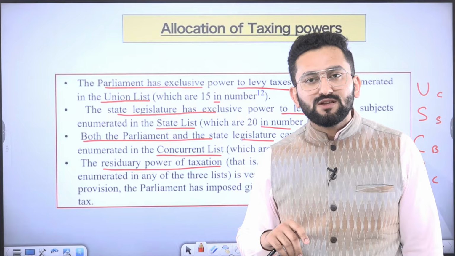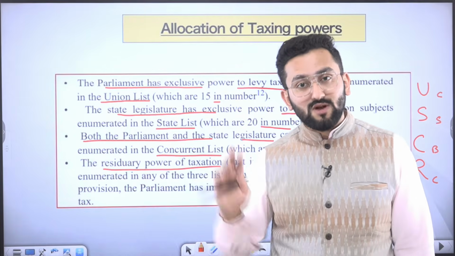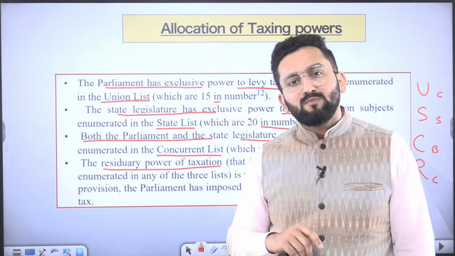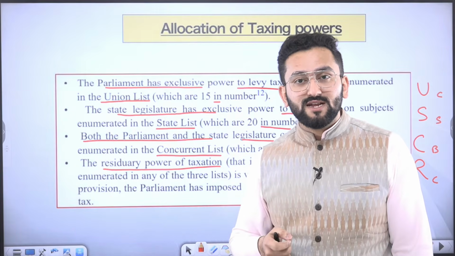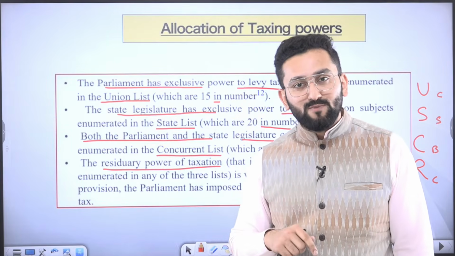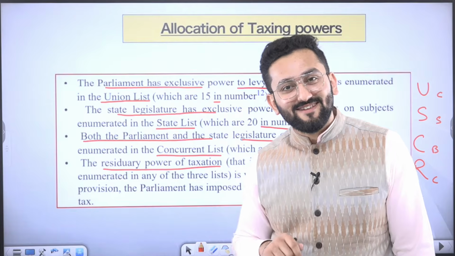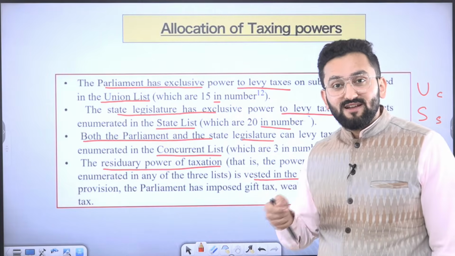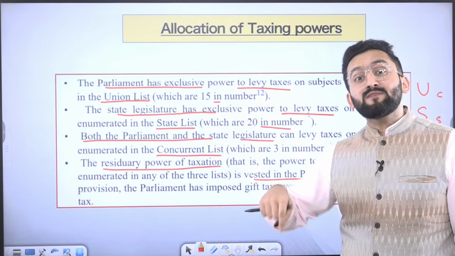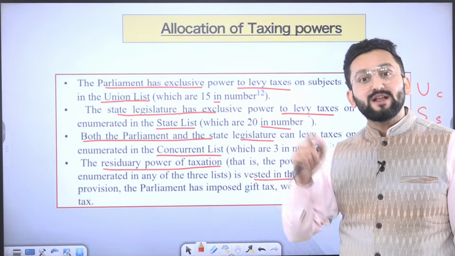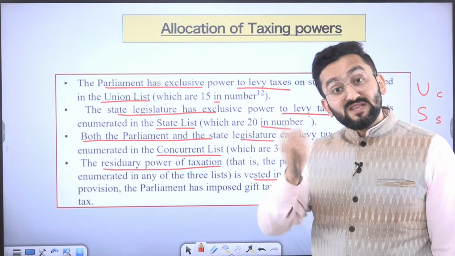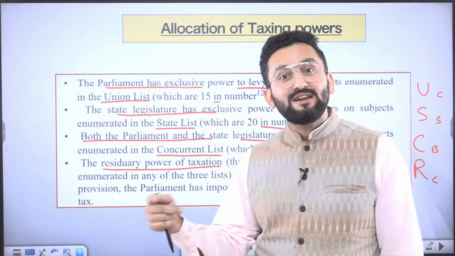Consider that your driver is roaming around, so you are thinking no one is going to ask me any tax. But it may be possible that one fine day, municipal corporation people will knock on the driver's window and say you have to give this much tax to us. So it means there can be new areas of taxation, which are decided at the point of time when they are discussed. For example, taxes on digital advertisement. UPSC also asked this question in prelims, the Google tax.